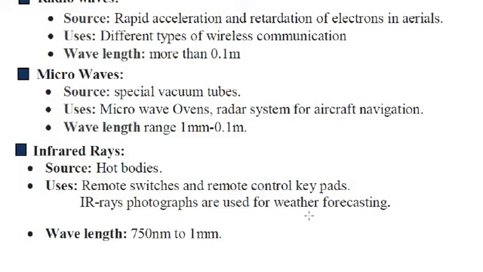And they are used by earth satellites to observe the growth of crops, how the crops are growing on the land. The wavelength of infrared rays is 750 nanometer to 1 millimeter.